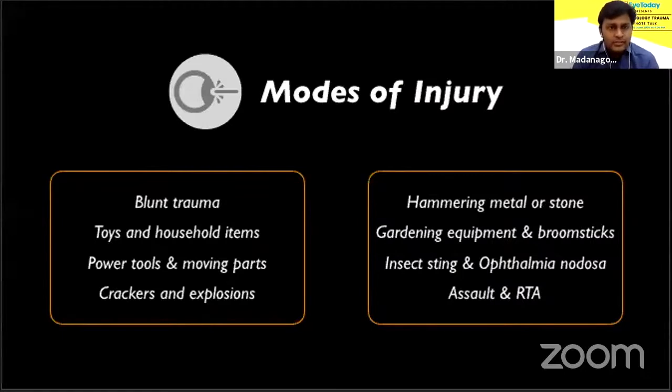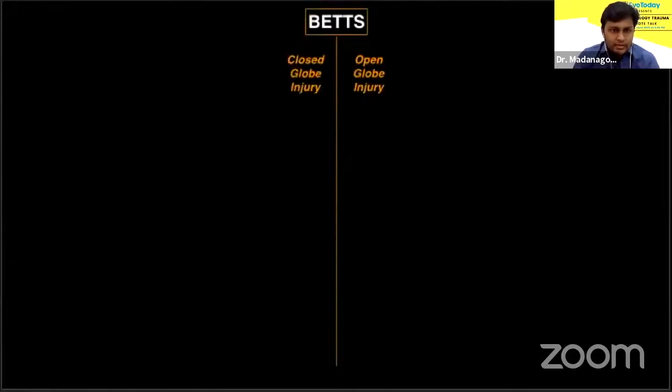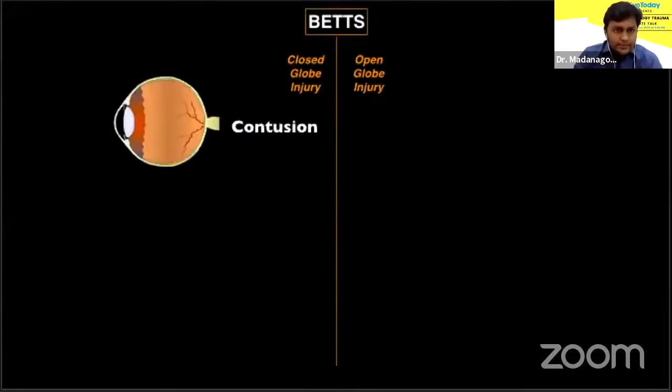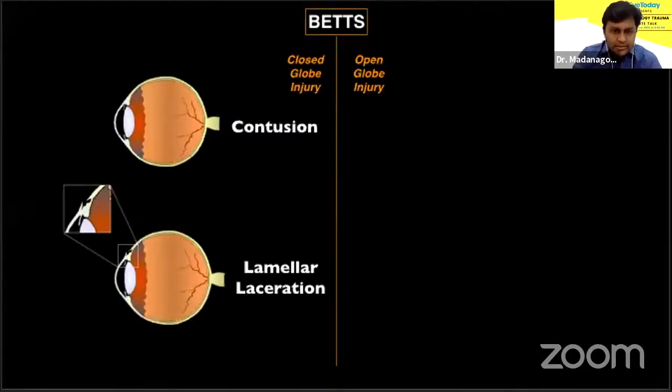Toys and household items are culprits in pediatric injuries. Young men present with workplace injury. Rarely, one can encounter insect bites and ophthalmia nodosa as well. The Birmingham Eye Trauma System gave us an overview of how eye injuries can be classified. Basically, it can either be a closed globe injury or an open globe injury. Closed globe injuries can be contusions or lamellar lacerations.